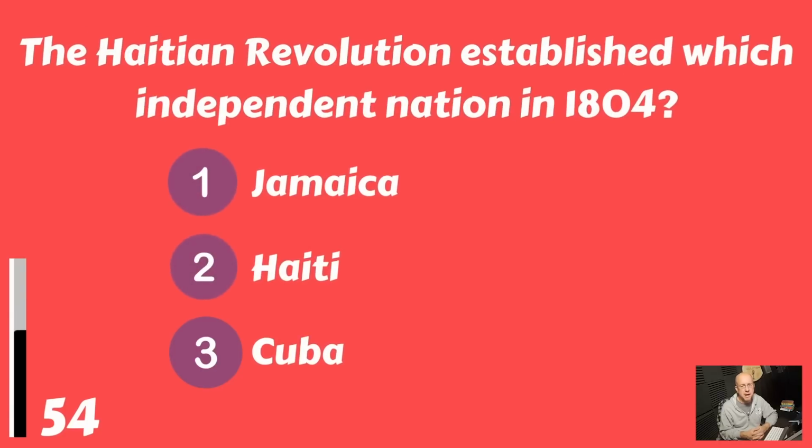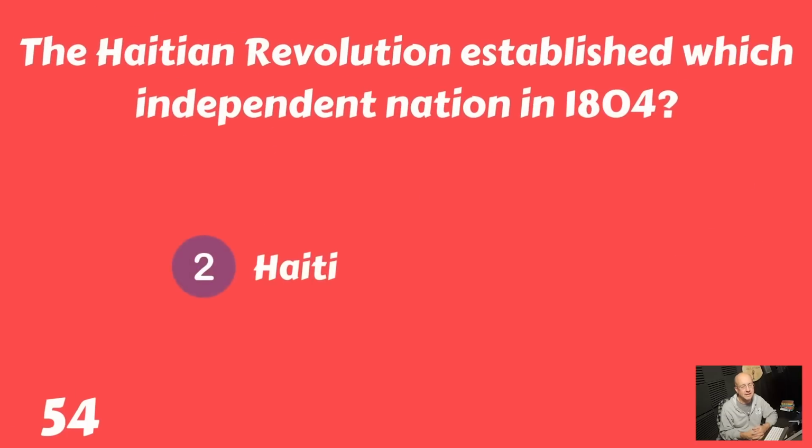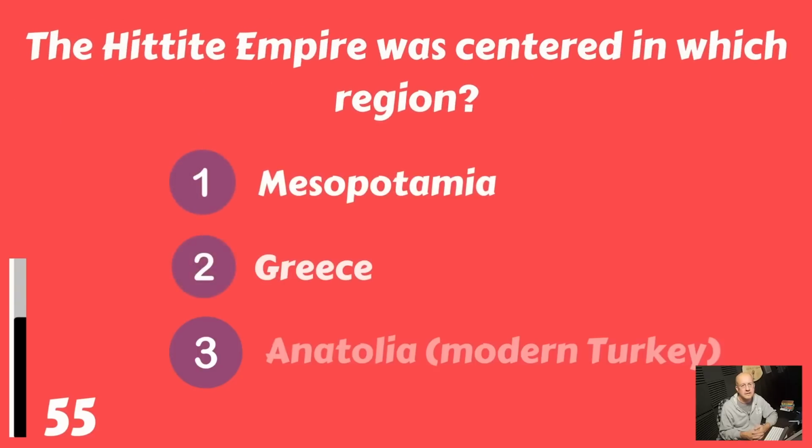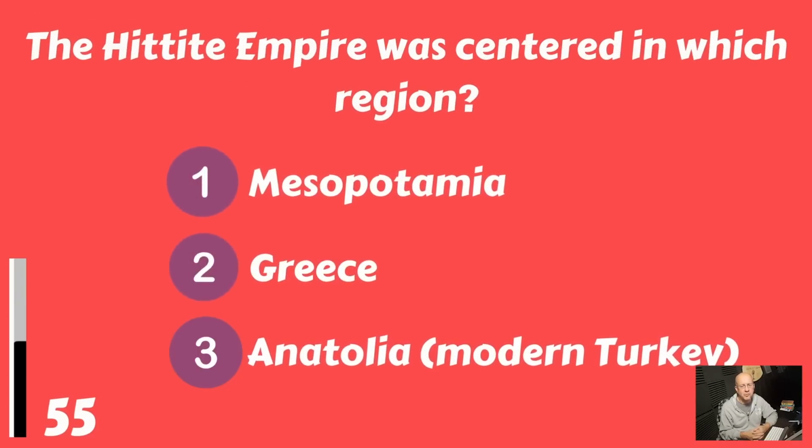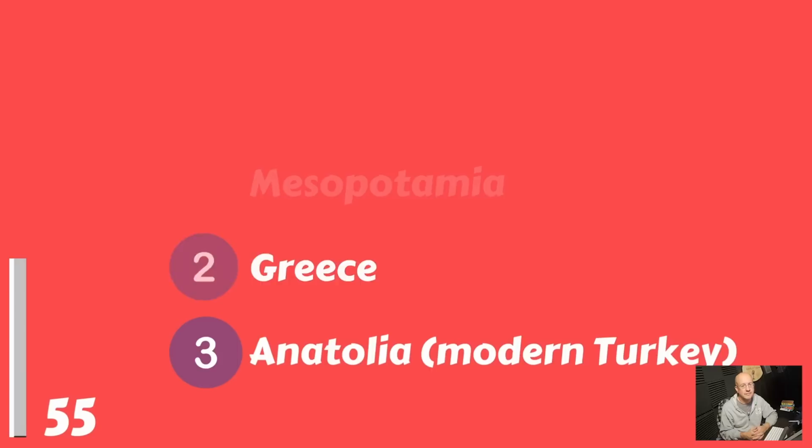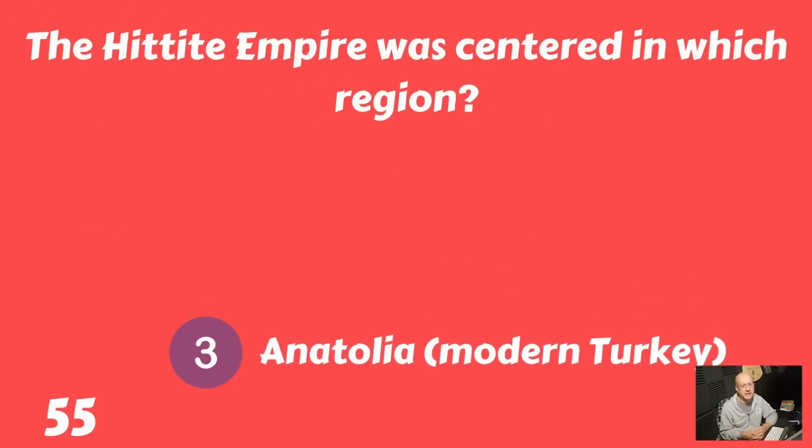The Haitian Revolution established which independent nation in 1804? Jamaica, Haiti, or Cuba? And that would be Haiti. The Hittite Empire was centered in which region? Mesopotamia, Greece, or Anatolia, modern Turkey? The Hittite Empire was centered in Turkey, or Anatolia.